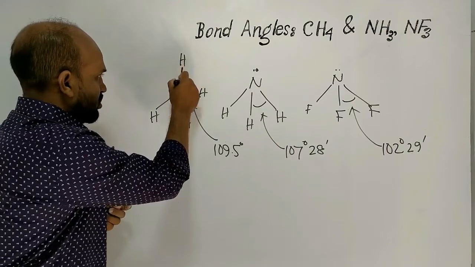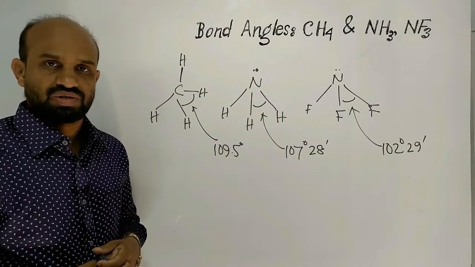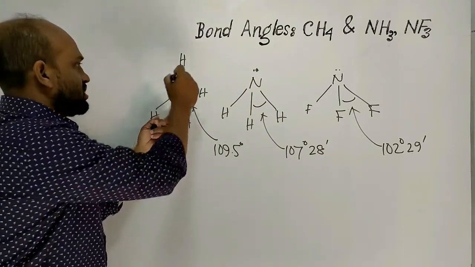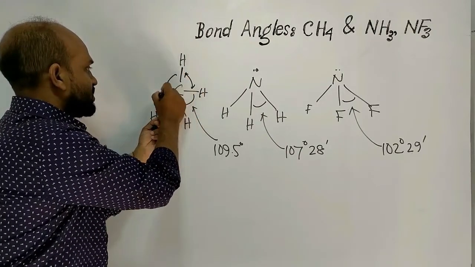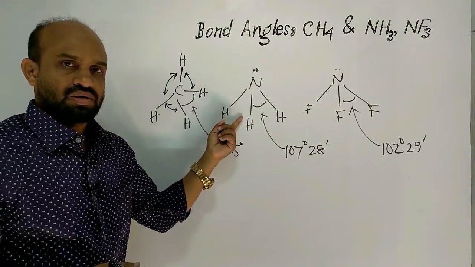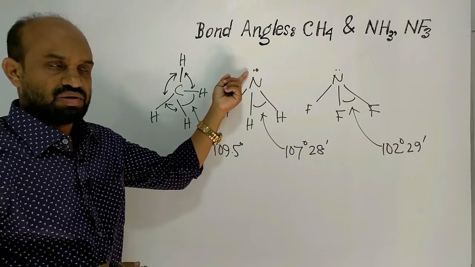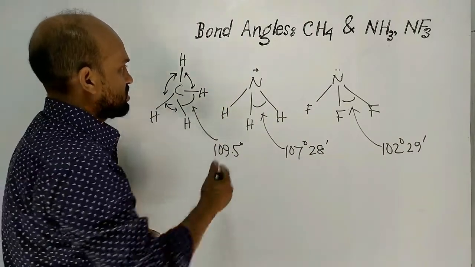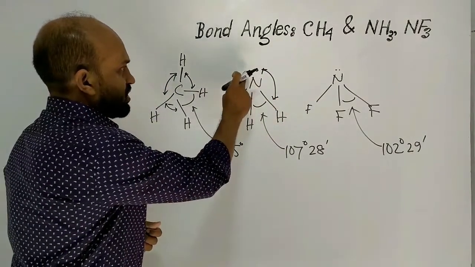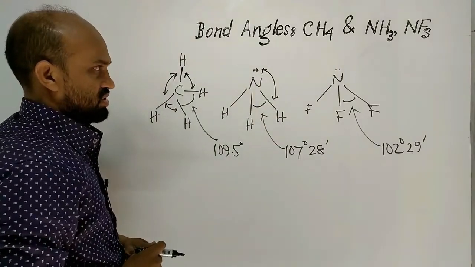This is a bond, that means here one pair of electrons is present. So in this molecule only the repulsion between bond pair electrons. But in this case nitrogen is carrying one pair of electrons. In this molecule this is a kind of repulsion, that is repulsion between lone pair and bond pair electrons.